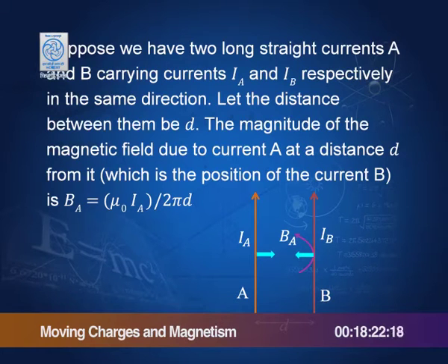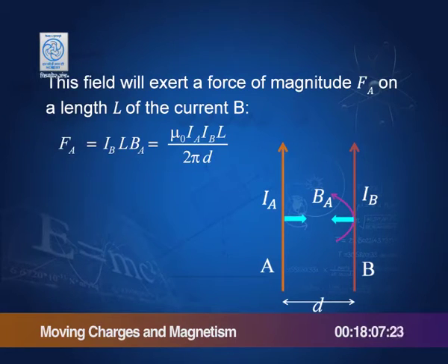This formula we derived in the last lecture or maybe a lecture earlier. This field will exert a force. Now, there is a field, there is a current, therefore, there must be a force on the conductor. This force is I_B L B_A. L is the length of the wire and I_B is the current in this, B_A is the magnetic field on this in this direction, and therefore, you can work out the force.